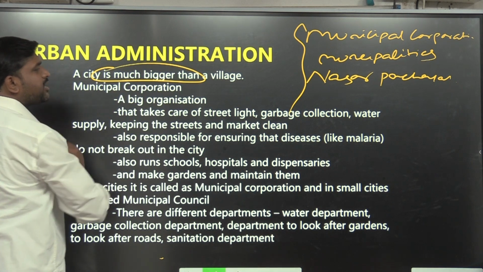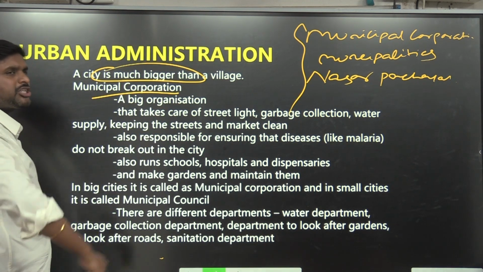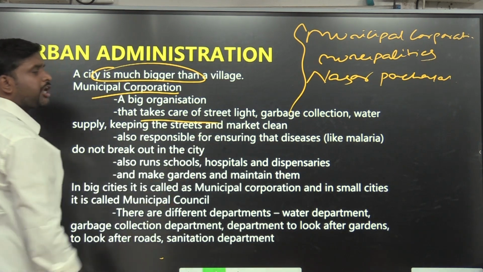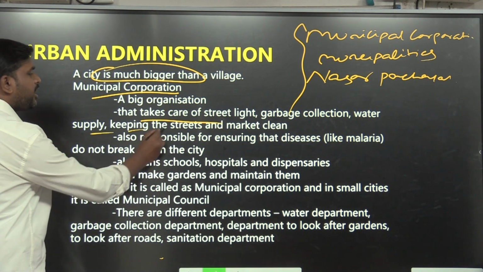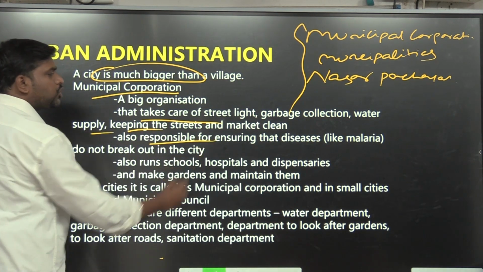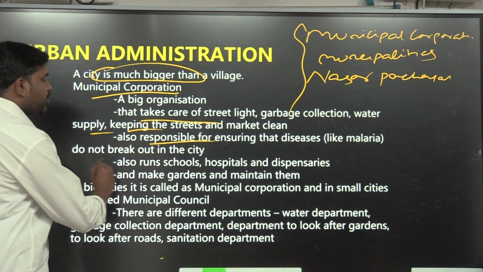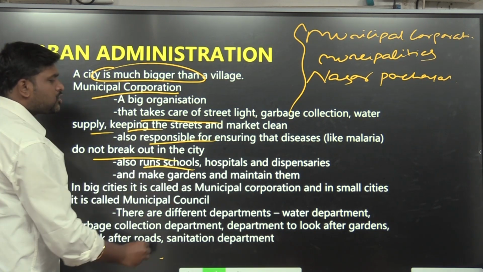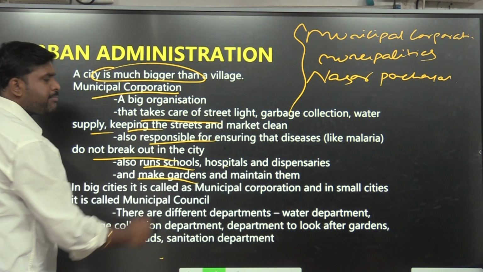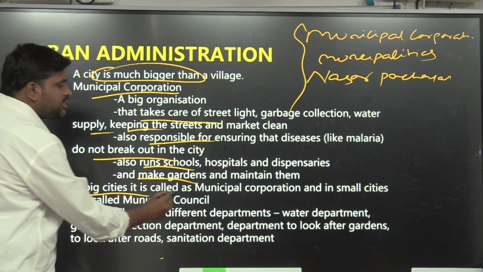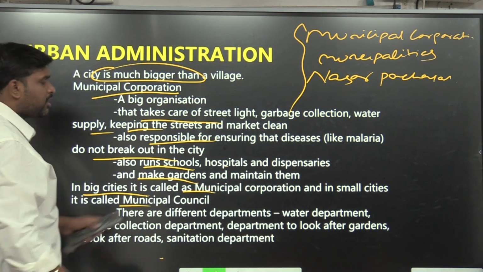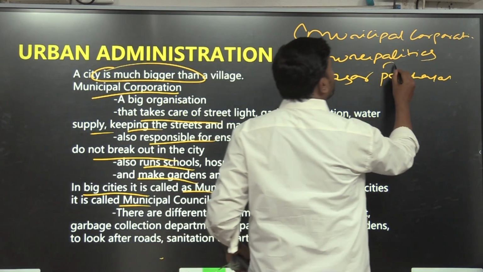A city is much bigger than a village. A municipal corporation is a bigger organization that takes care of street lights, garbage collection, water supply, keeping the streets and markets clean. It is also responsible for ensuring diseases do not break out in the city, and also runs schools, hospitals and dispensaries, and makes gardens and maintains them. In big cities it is called a municipal corporation, and in small cities it is called a municipality or municipal council.